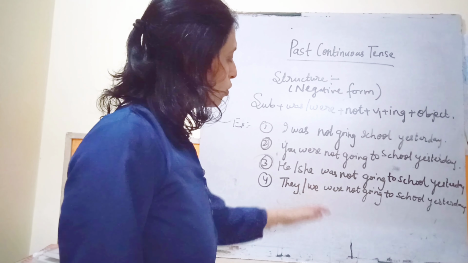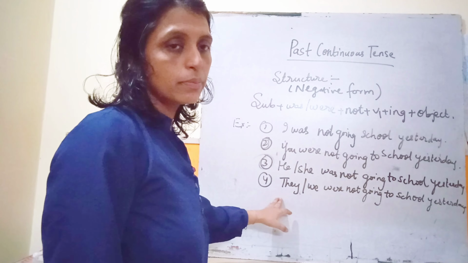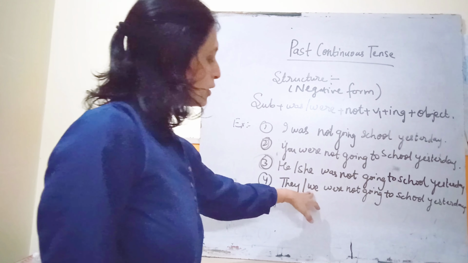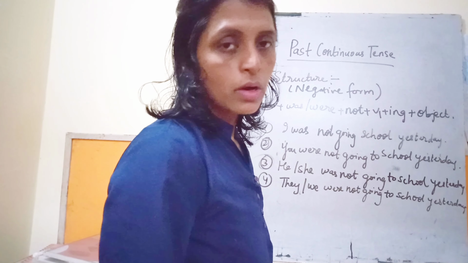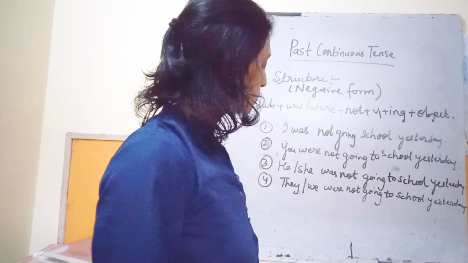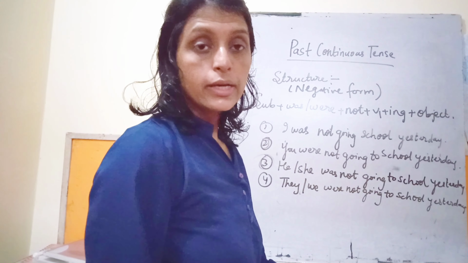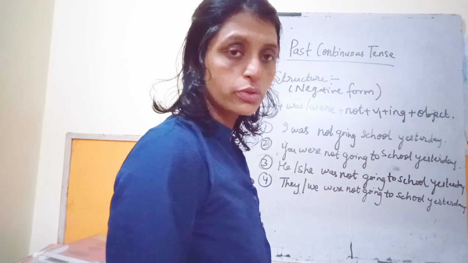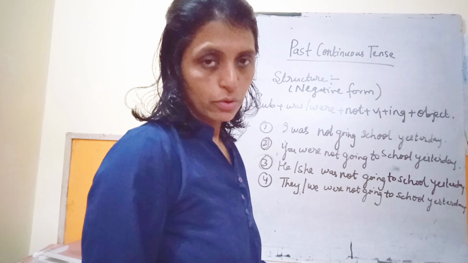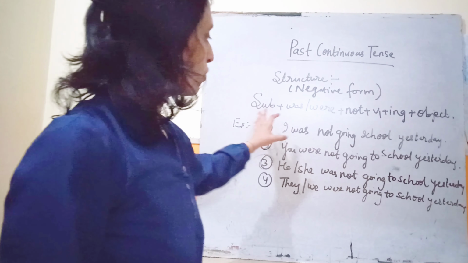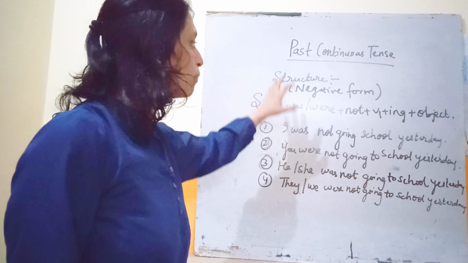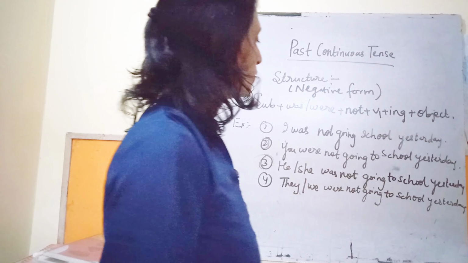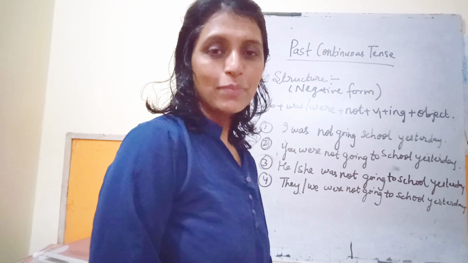Then they or we, they is the third person but they are in the plural form, so we have used here were. Similarly we is also a plural subject. It is the first person, but it is in the plural form, so we are going to use here were not going to school yesterday. Okay, so this is the way to form the negative structure of past continuous tense. Subject plus was or were plus not plus verb's first form plus ing plus object.